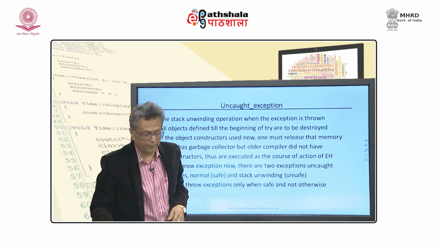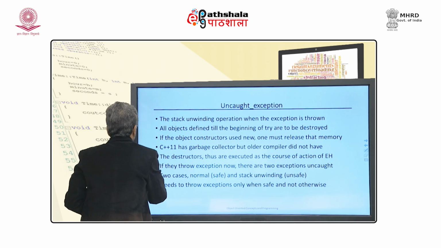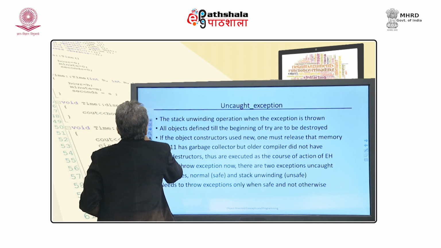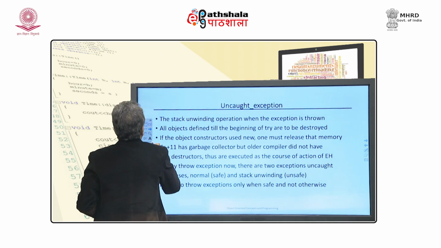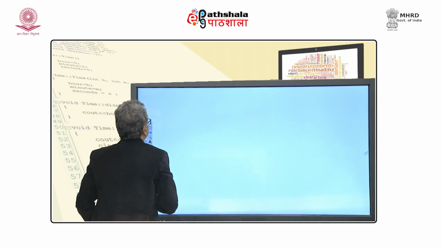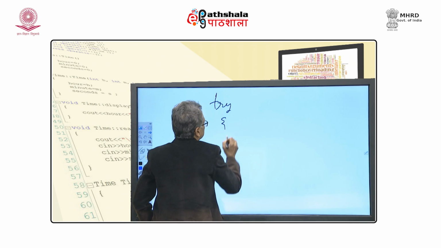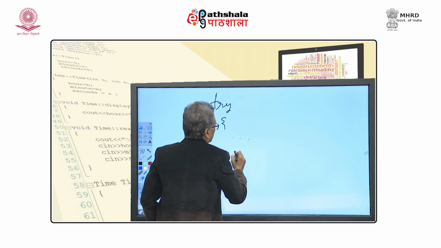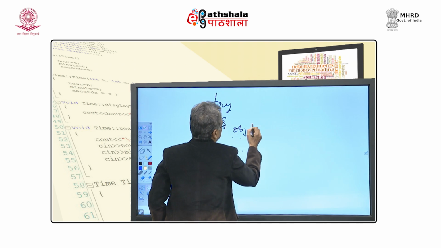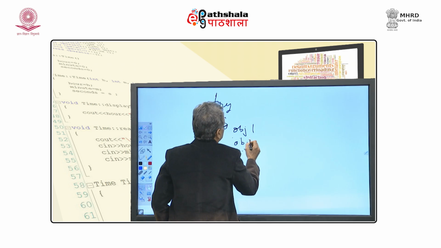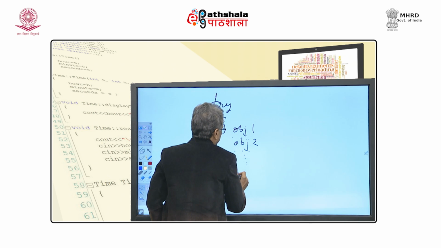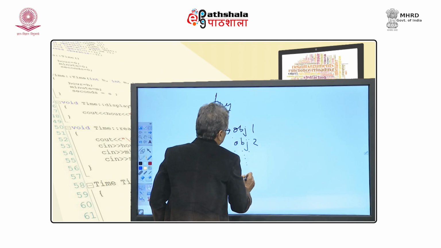So, what exactly happens when you write the try? When you say try something, you define object 1, object 2, and then you probably have throw or call a function which throws something.